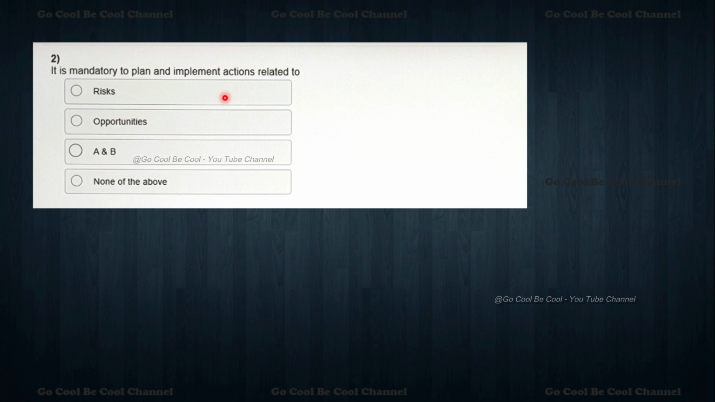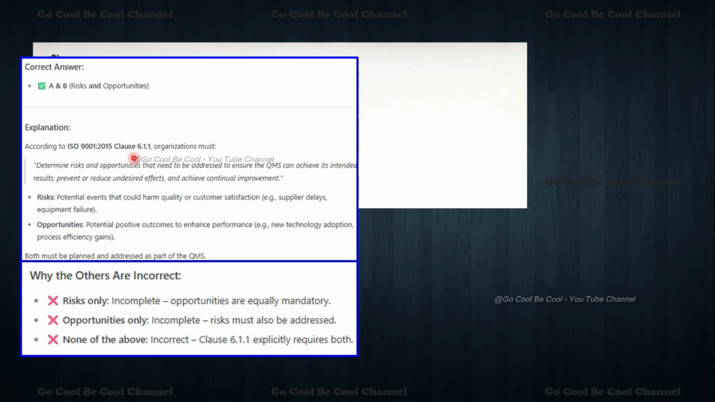It is mandatory to plan and implement actions related to risk and opportunities. We can say A and B, none of the above. Both things are very important, so A and B is the right one. Here is A and B, risk and opportunities. What we have seen in the before one is that risk and opportunities are both the same, like with the PDCA, which is the accomplishment of everything. So, incorporation of the same.